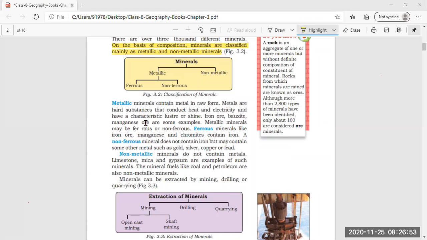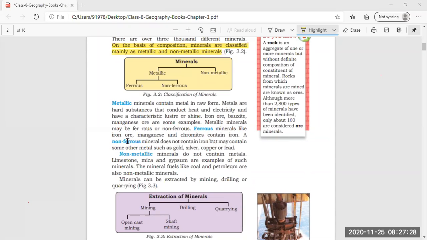That means the minerals contain metals, and those metals are hard substances that conduct heat and electricity. They also have a shining property, meaning the texture has a shining quality.